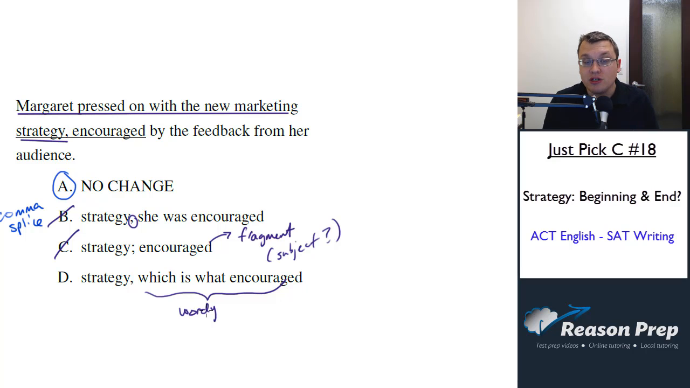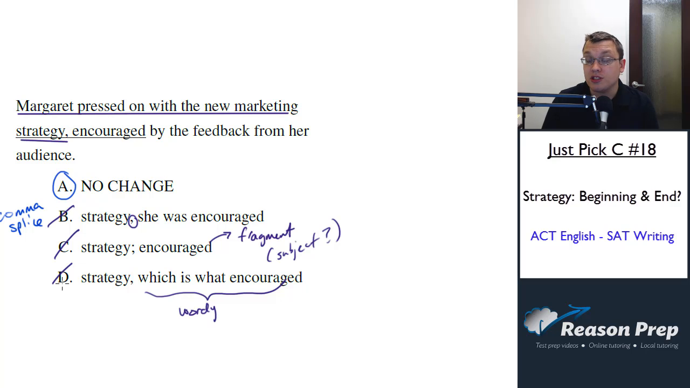The bigger issue, though, as we might have heard when we read this, is that this form doesn't work with how the sentence then follows up, which is what encouraged by the feedback. That doesn't make sense. If it said, which is what encouraged her through the feedback, that's even terrible. So the whole structure of this, given what follows, doesn't work. There are a lot of problems with D. It's definitely not an improvement over the original.